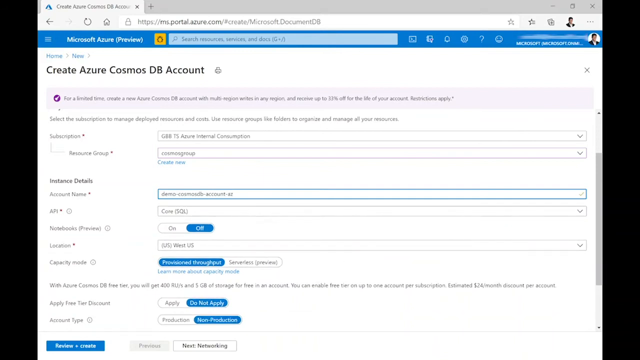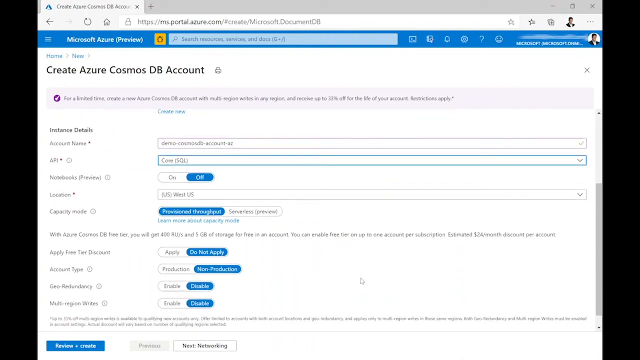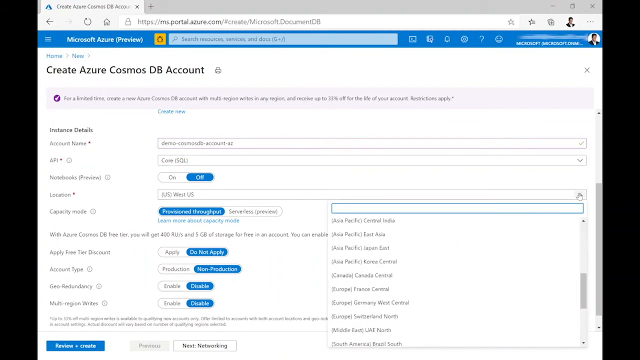So I created a unique account name, and you can choose which API you are going to develop with. For any kind of new application that is being developed from scratch, the recommended way to go is choosing the Core SQL API. And if you have any workloads that you are migrating from MongoDB or Cassandra, you can choose the relevant API support for Mongo or Cassandra. And if you are migrating your workload from Azure Table, you can choose the Table API. And if you want your Cosmos DB as a graph database, you can choose the Gremlin API. So I'm choosing the Core SQL API now, and you can choose the location nearest to you.